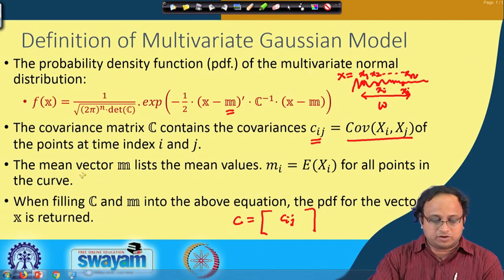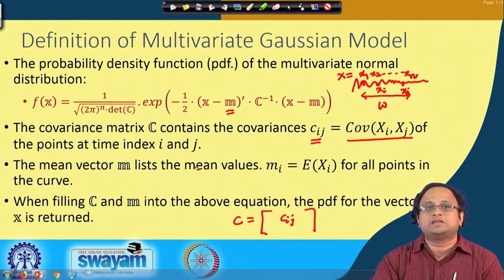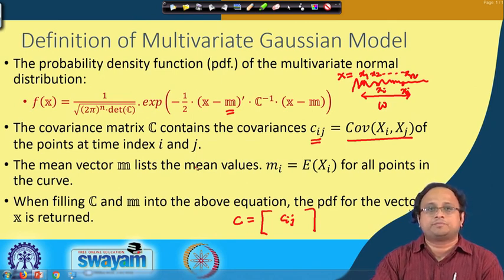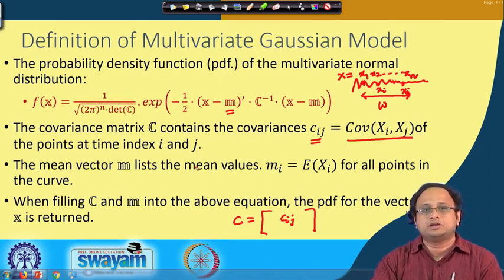In this fashion, I can get the mean vector m, which lists the mean values mi, which is equal to E[xi] for all points in the curve, and you will also have C, which is nothing but the filled-up covariance matrix. So, if I get the values of C and m and plug them into the equation, then the PDF, or the probability density function, of the vector x is returned.